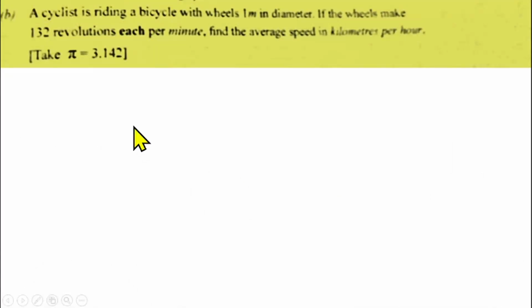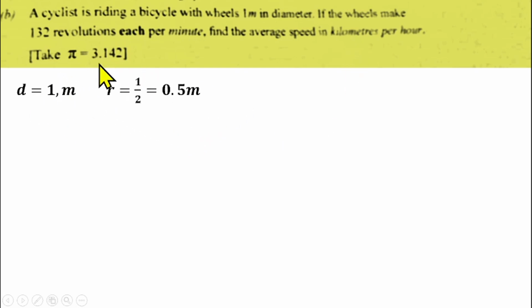Well, question number 12B, you are told that a cyclist is riding a bicycle with wheels 1 meter in diameter. If the wheels make 132 revolutions each per minute, find the average speed in kilometer per hour when pi is 3.142.